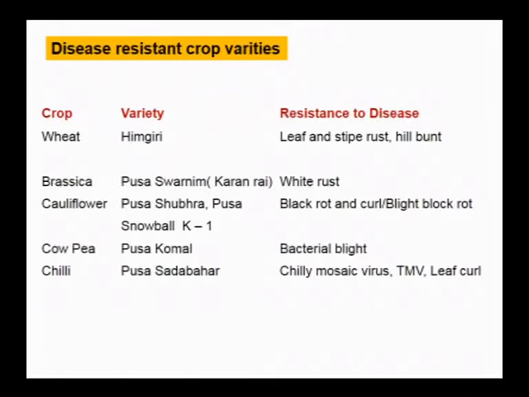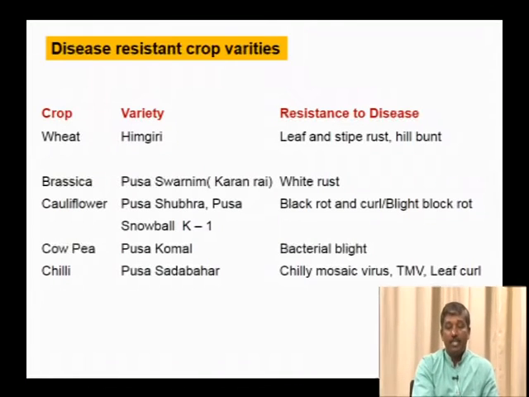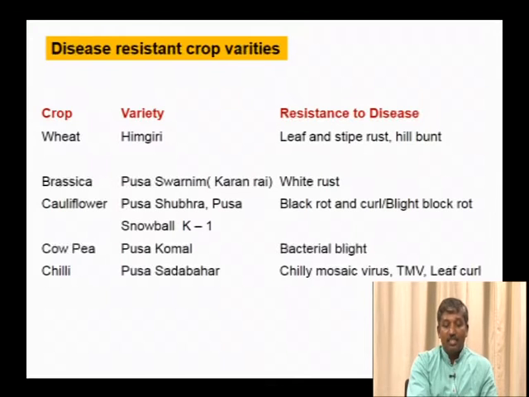Some of the crop varieties were developed for disease resistance. For wheat, one of the crop varieties is Himgiri, which was developed for resistance to leaf and stripe rust as well as hill bunt, which are fungal diseases. For Brassica, the variety is Pusa Swarnim or Pusa Karan Rai, which is resistant to white rust, again a fungal disease.